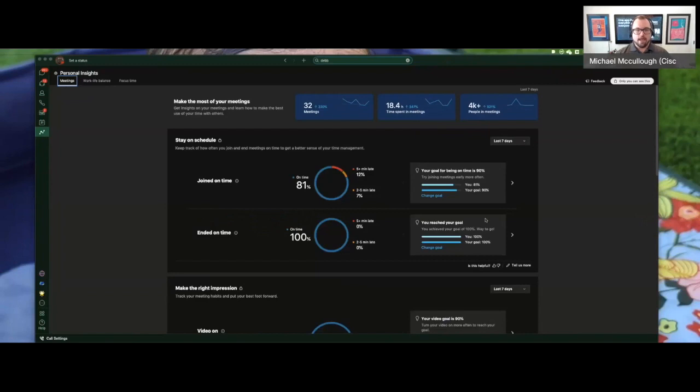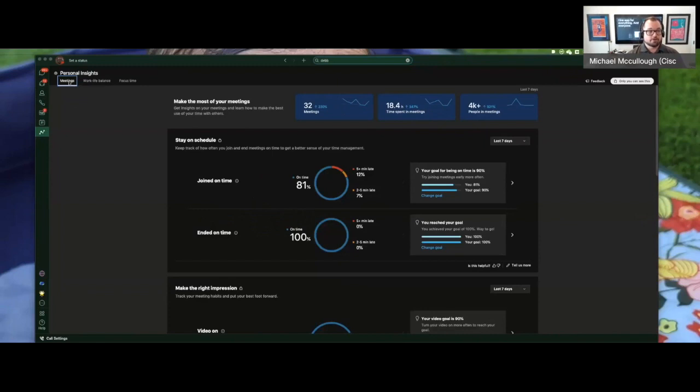This is our Webex app. This is the application that we use for messaging, meetings, calling, connecting into your calendars. And now we've added a tool called your Personal Insights. Inside of Personal Insights, this is a tool that will tell you how many meetings you're having, what kind of time you're spending in those meetings, and then give you some really interesting statistics.